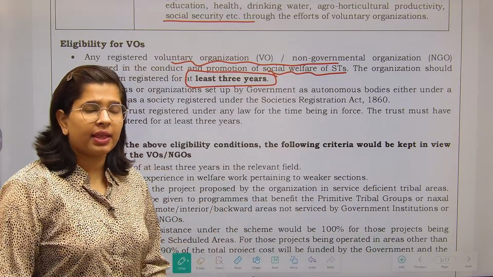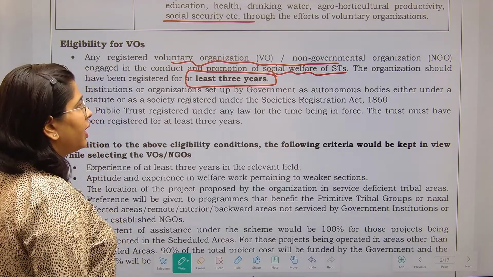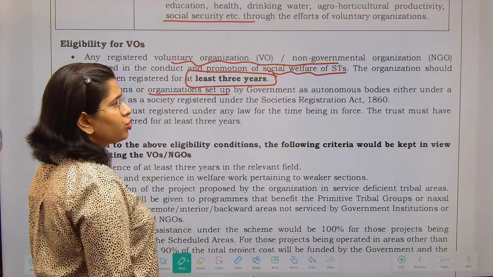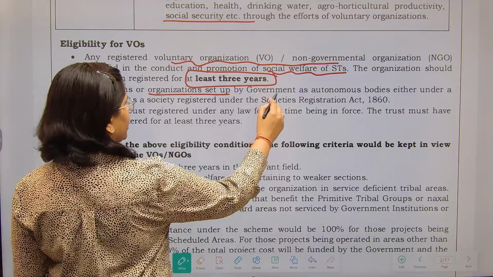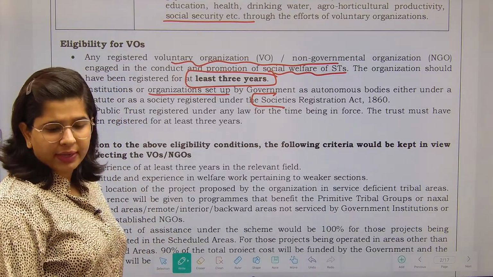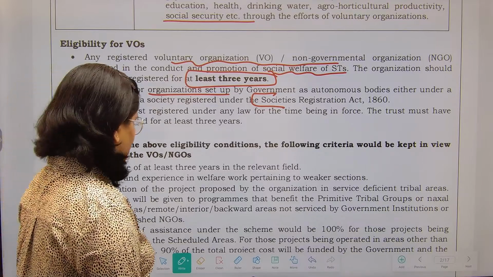Apart from that, there is some organization related requirement as well. What is that? These organizations should either be registered under the Societies Registration Act, or they should be a trust. These are the requirements related to the organization.